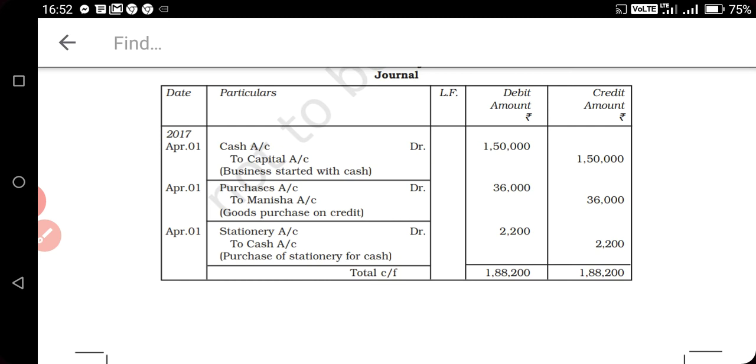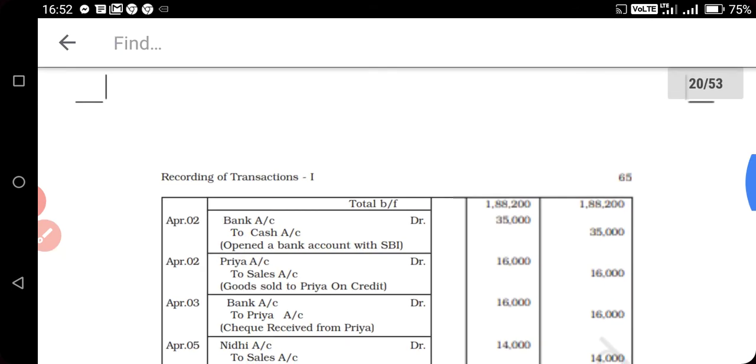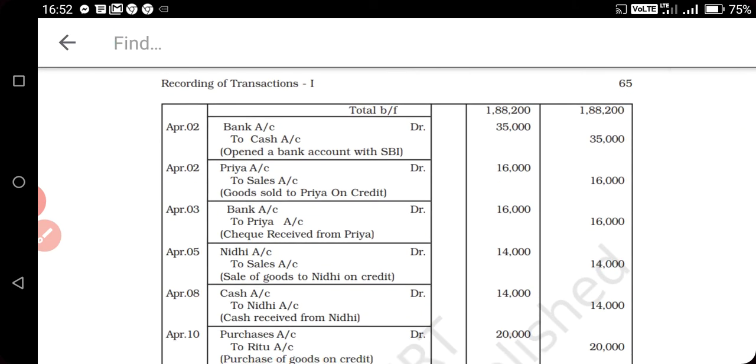So first of all we will forward these balances to the next page. So see how they are starting. First of all we will write here total brought forward. So that carry forward, when you write on the next page, you will write as brought forward 1,88,200. So these balances or totals we will write here.